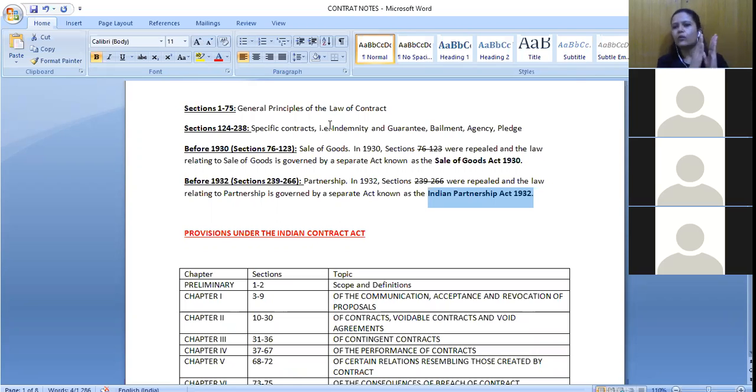But it's not like only these are the specific types of contracts that we are having, right? There are multiple other types of contracts for which, for some of them, we are having different legislations also. For some, maybe we are not having legislation, but by following these general principles only, every single day people are entering into different types of contracts, right?